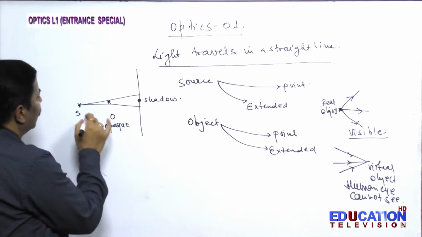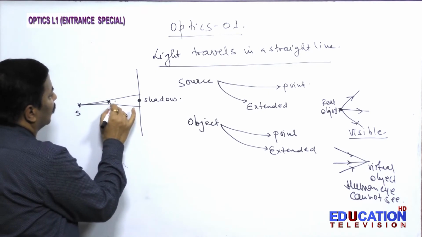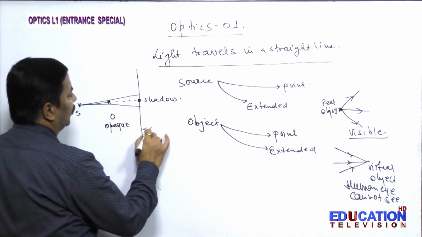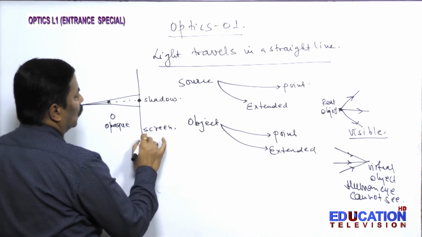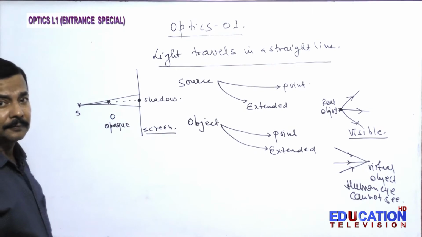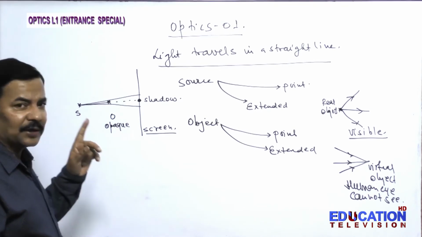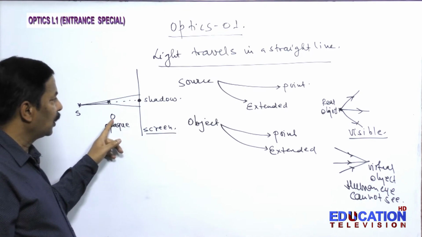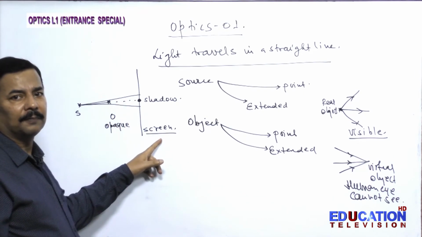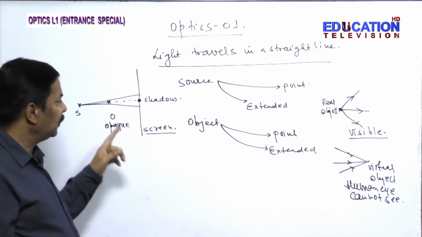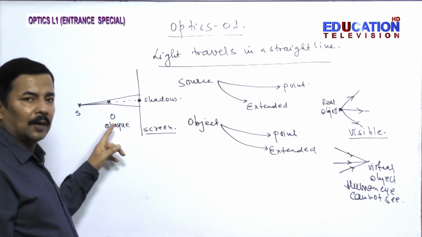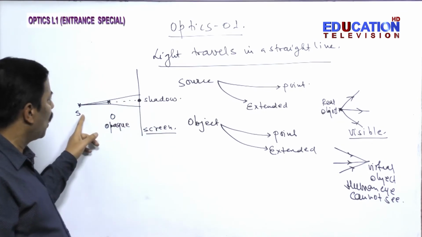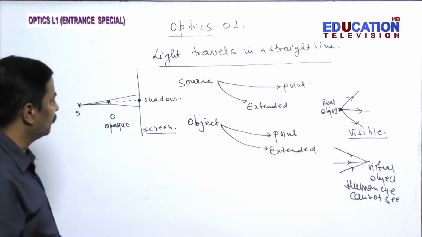This is the shadow region, and this is your screen. So what is essential to remember? For shadow formation, source is required, opaque object is required, and screen is required. So this is your point source and point object.